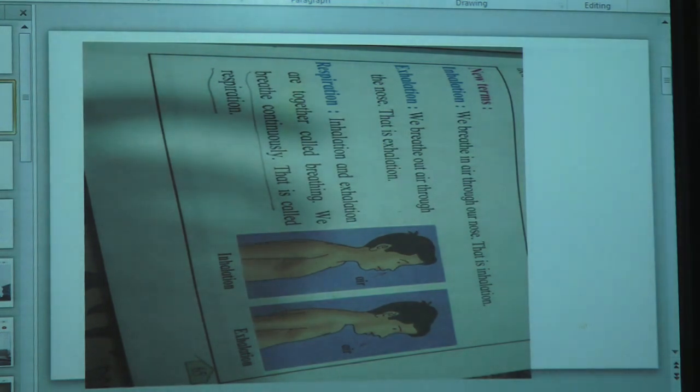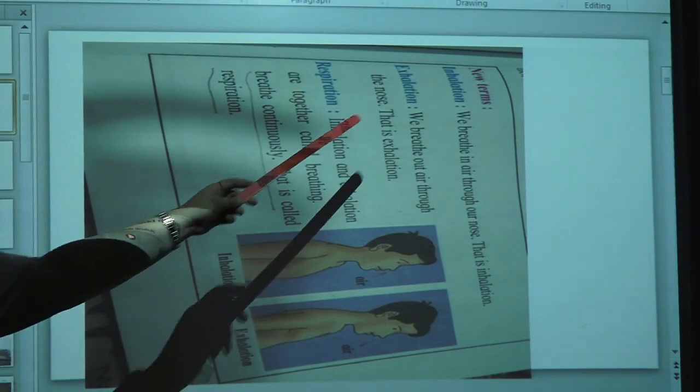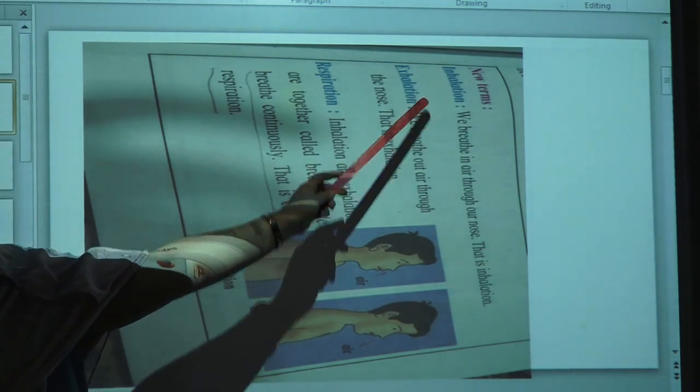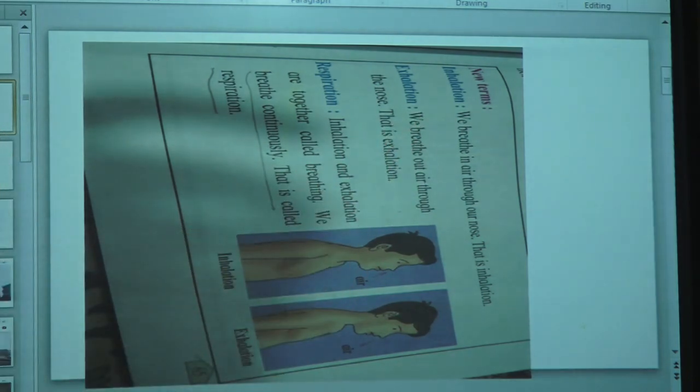Taking the air inside like this, this process is called inhalation. Inhalation means we breathe in air through our nose. Taking the air inside with the help of the nose is called inhalation.